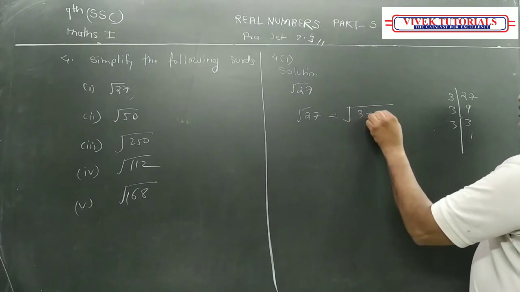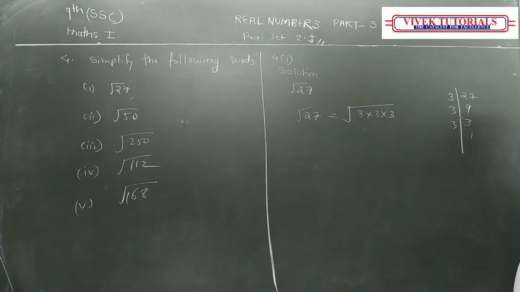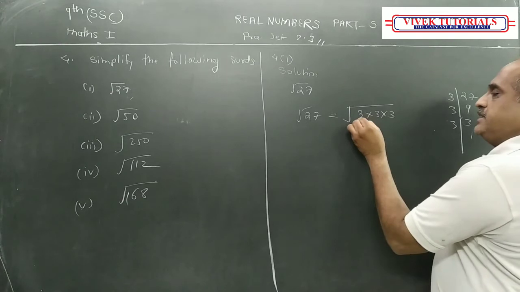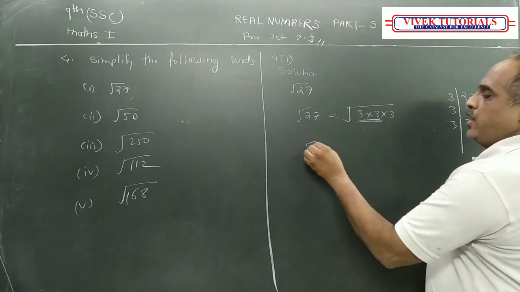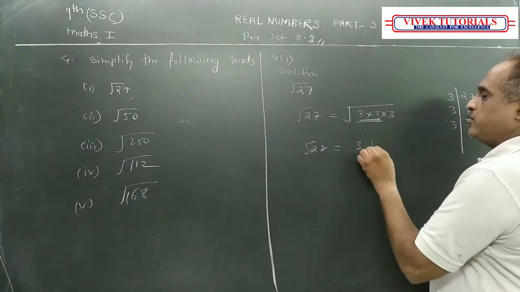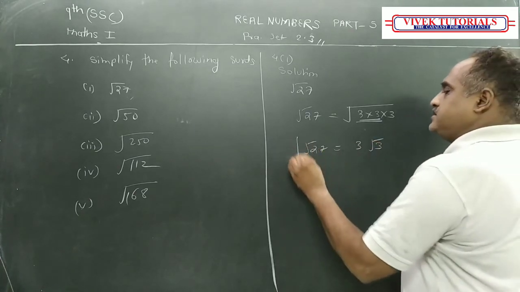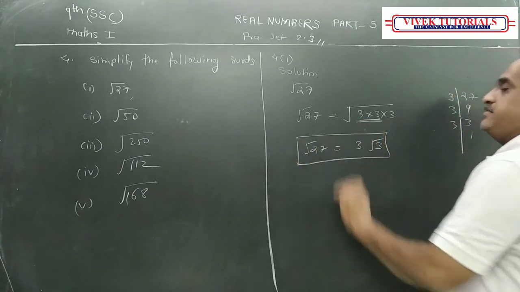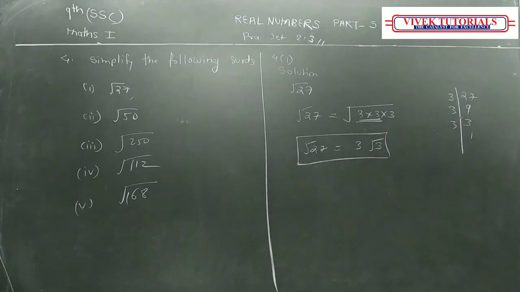So 3 into 3 into 3. Order is 2, so a pair will come out. So root 27 is equal to 3 root 3. This is your final answer. It is such a simple question. Okay, got it? Shall I do the second one now?